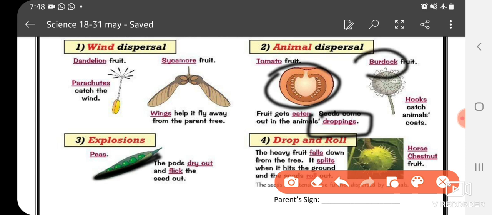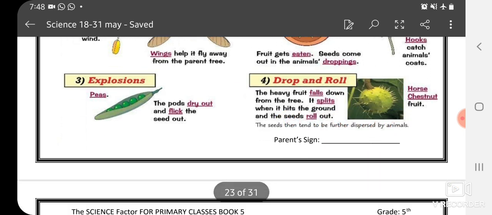This is burdock fruit and hooks. These are the hooks you can see, and they will help the seed to get attached to the animal's coat or outer covering or skin.